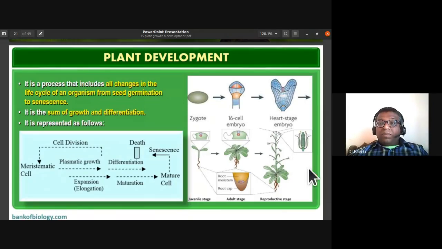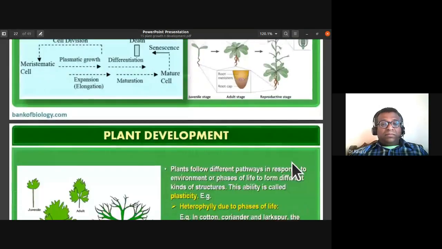Development equals growth plus differentiation. So this slide indicates development from zygote to the reproductive stage of an adult plant.